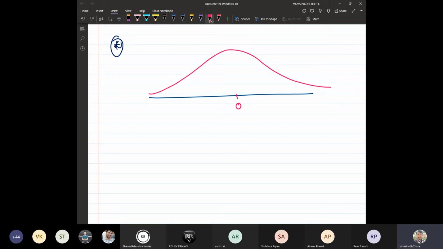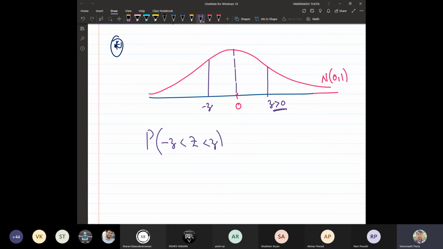So this is the standard normal variable again. I'm not writing it again and again. We have the mean, and again the same thing: minus z and plus z, where z is a positive number. The first thing I'm evaluating is the probability from minus z less than capital Z less than plus z. And on the other side, I'm evaluating the probability from 0 less than capital Z less than z.